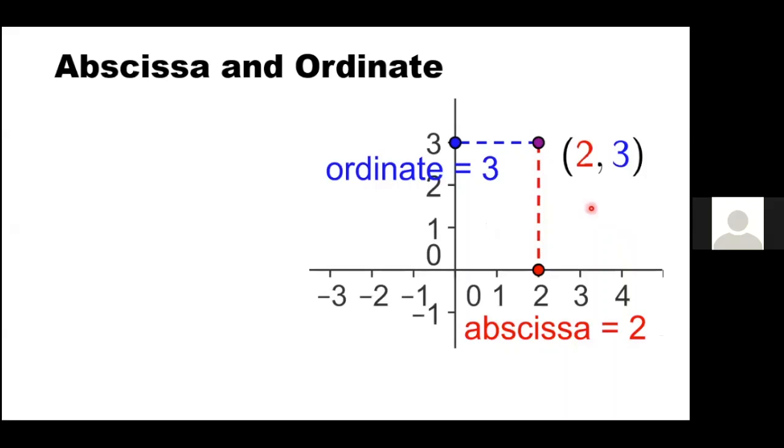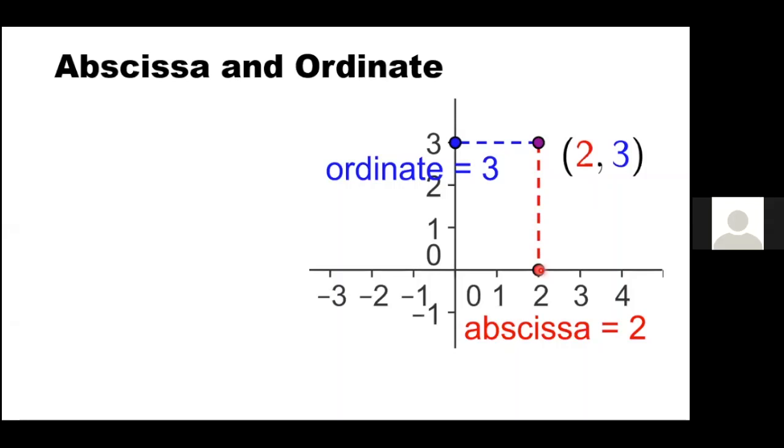Ma'am, ordinate is first and abscissa is second. That's not the answer. Not sure? Shall I explain? Ma'am, abscissa is the value of x-axis.